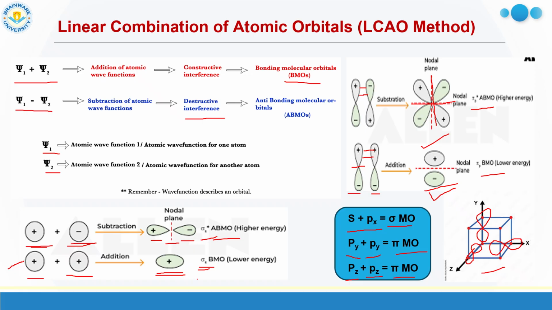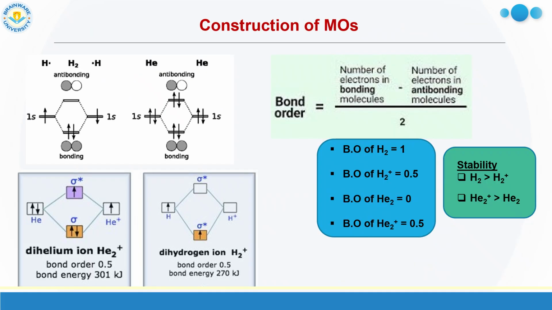So the sigma orbitals are always more stable than the pi orbitals, because head-on overlapping is always stronger than the sidewise overlapping. So when we go to the molecular orbitals, we will observe sigma MO always present at the lower side than the pi MO, because they are more stable.